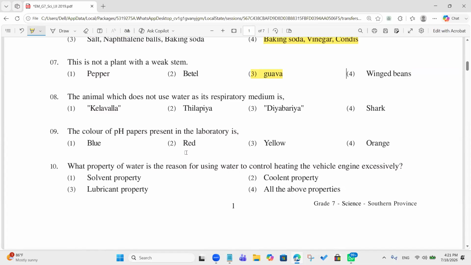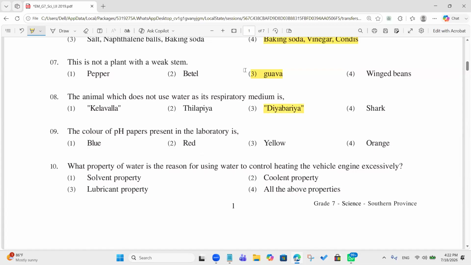Okay, the animal which does not use water as its respiratory medium. Diabaria. Yes, right, the answer is the barrier. It's a reptile. So what does it use for respiration? Air. How do they respire? The snakes and other reptilians, do they have lungs? Yeah, they have lungs, correct. So the answer is the barrier.